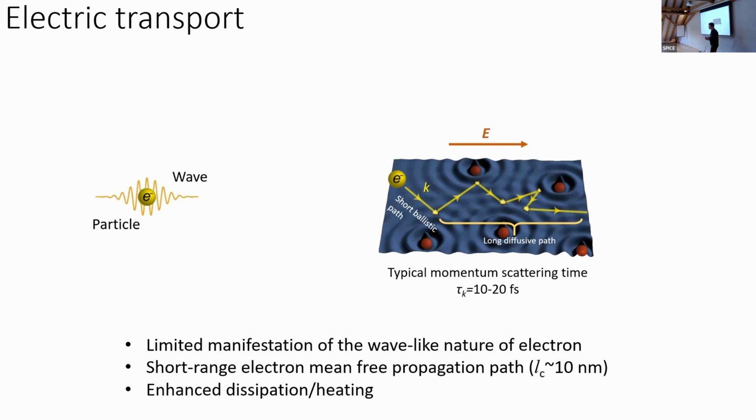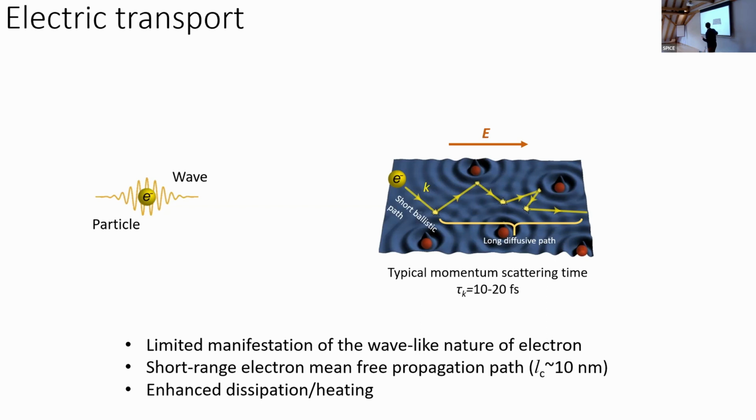The reason behind this is quite simple, because even under the action of an external electric field, the electron propagates ballistically only for a very short moment of time. It experiences very rapid scattering, and this scattering event happens almost every 10 to 20 femtoseconds.